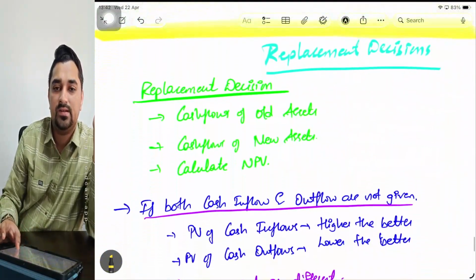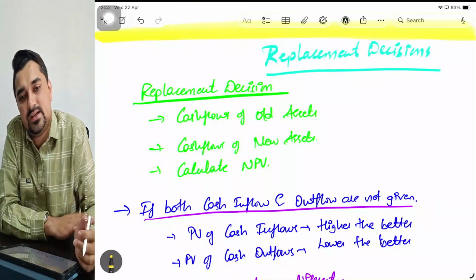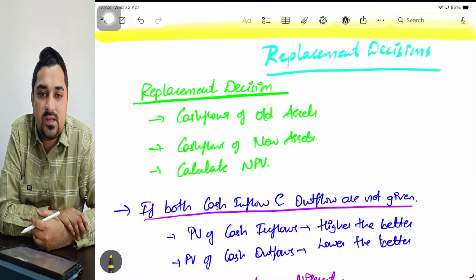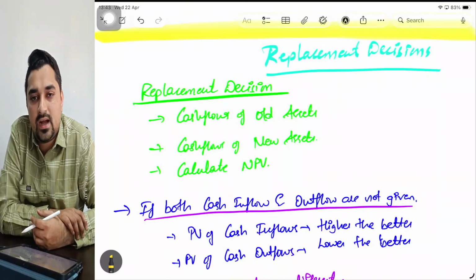Coming to replacement decisions. The next variety of questions at CA Intermediate is replacement decisions. I currently have a machinery.